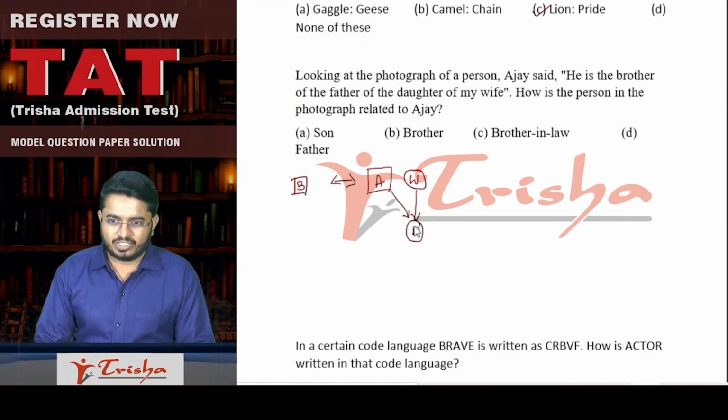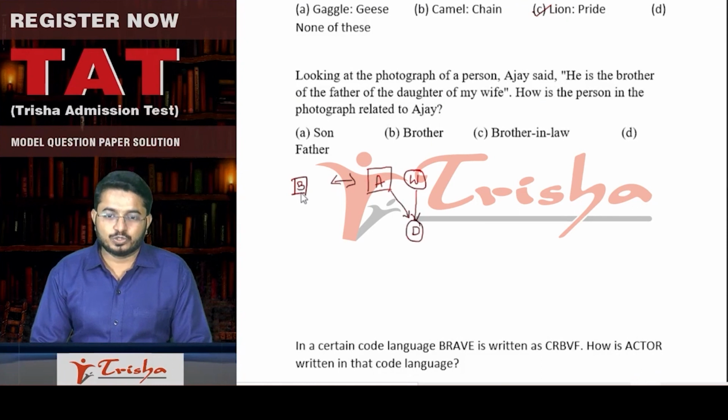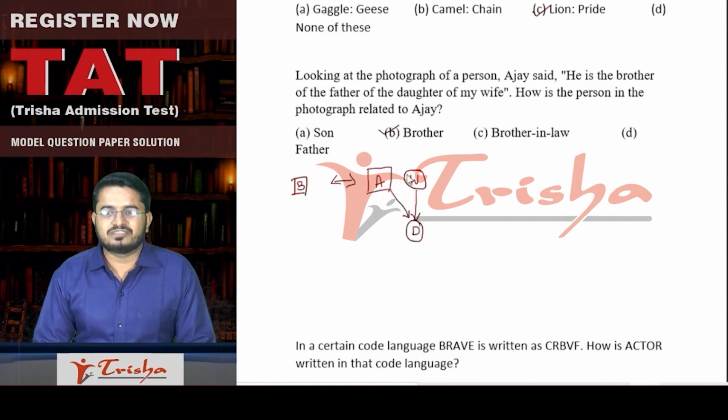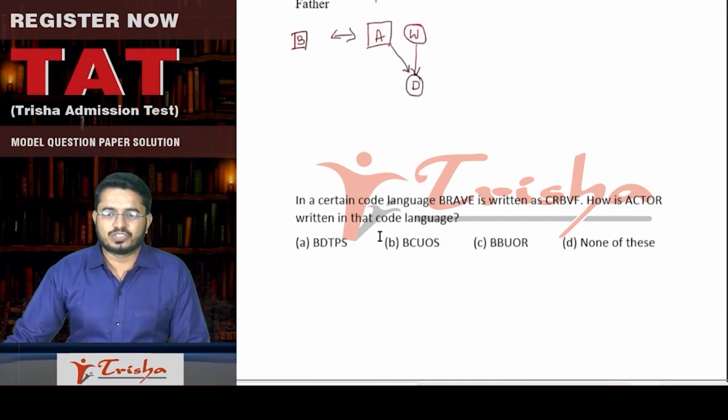So, wife has a daughter. Obviously, she is also Ajay's daughter. So the man who is referred to in the photograph is Ajay's brother. I hope you understood this. Let's go to the next one.